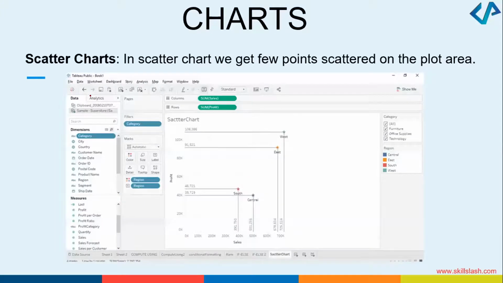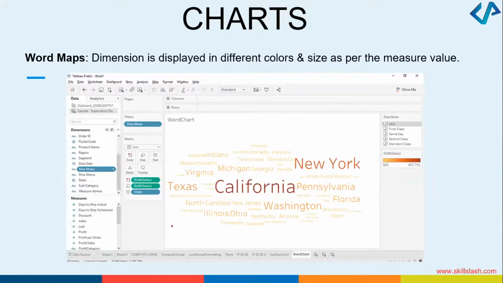Let's have a look. You can have scatter charts like this, where a few points, like the west sales, east sales, south sales, central sales, will be scattered on the plotting area. This is the plotting area, we discussed. So your points will be scattered like this. I hope it is clear. You can have world maps like this. California, New York, Texas. Just visualize the different things that you can do.